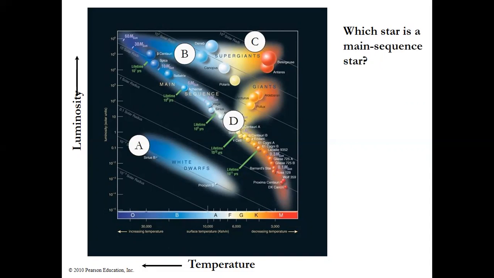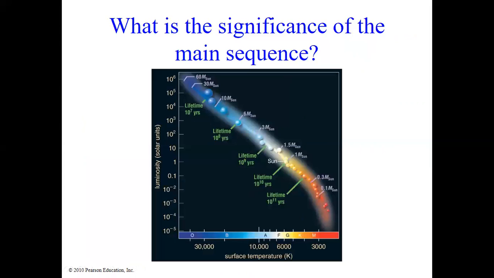As you notice, those stars have high luminosity but low surface temperature. In order to have a high luminosity even though it has a low surface temperature, the surface area should be bigger. So star C does have a high surface area. All right, among these, which star is a main sequence star? This middle area is the main sequence, so star D should be a main sequence star.